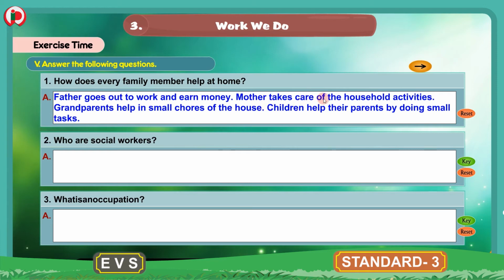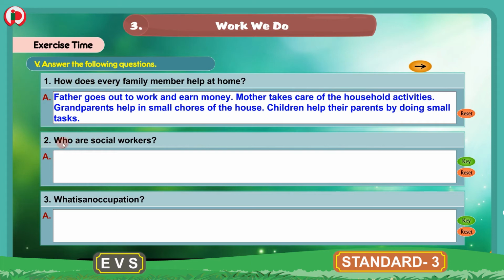Mother takes care of the household activities. Grandparents help in small chores of the house. Children help their parents by doing small tasks. So this is the answer for first question.